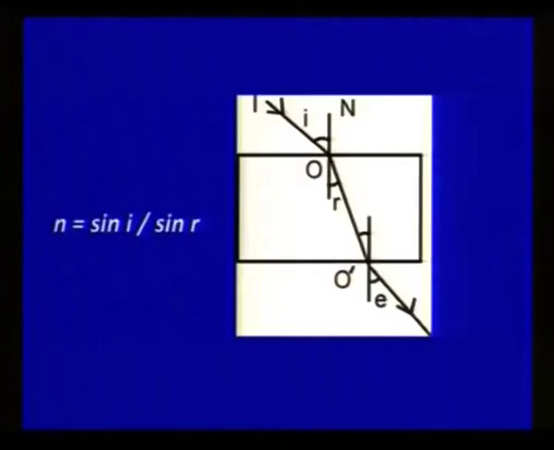Here there is an oblique incidence, and angle i is the angle between the incident ray and the normal, angle r is the angle between the refracted ray, that is O dash, and the normal. So the refractive index is sin i upon sin r.